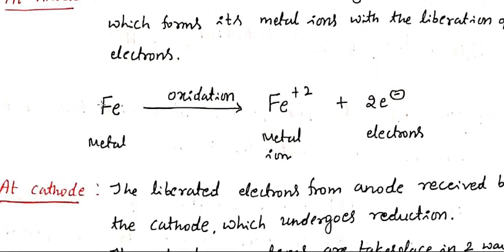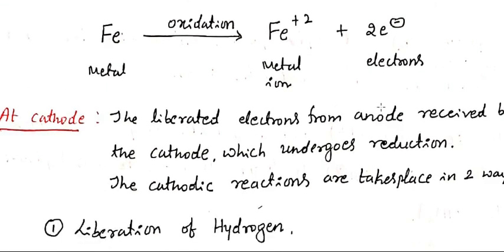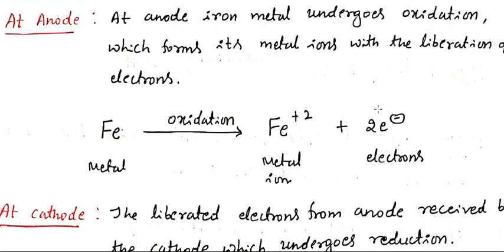Look at the reaction. Here iron is the metal. At the anode, the iron metal undergoes oxidation, forming its respective metal ion, called ferrous ion, Fe+2, with the liberation of 2 electrons. So this is an anodic reaction.